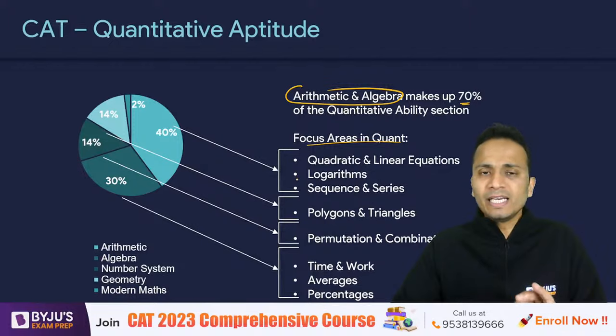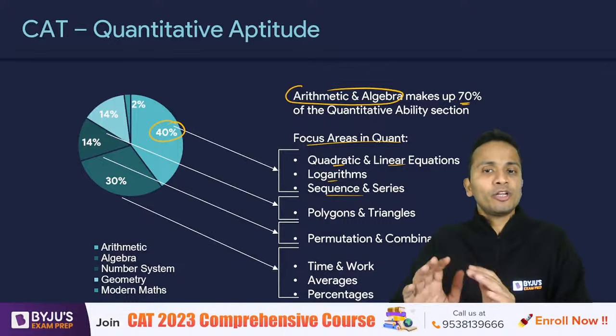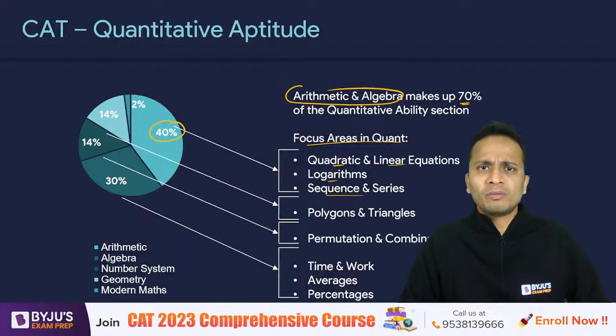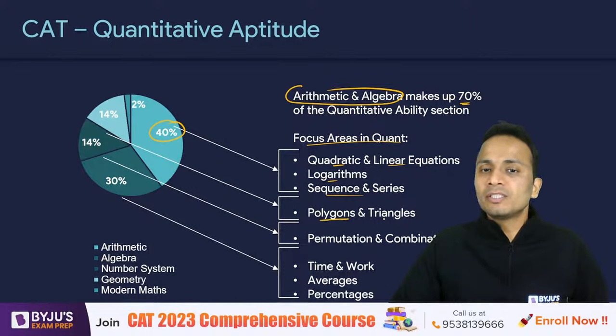Now, looking at the algebra section, 40% of the questions have come from quadratic and linear equations, logarithms, and sequence and series. So, in algebra, the majority of the questions have come from these three areas, but other areas were also touched upon by the authorities of CAT. In geometry, the majority of the questions have come from polygons and triangles.